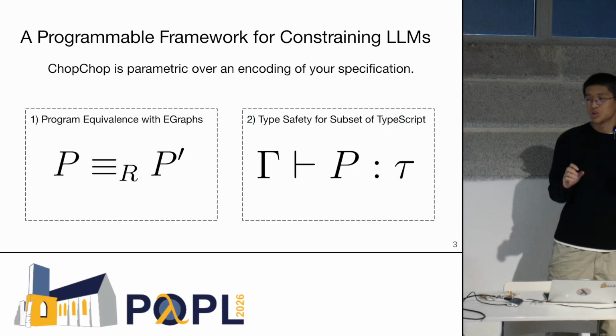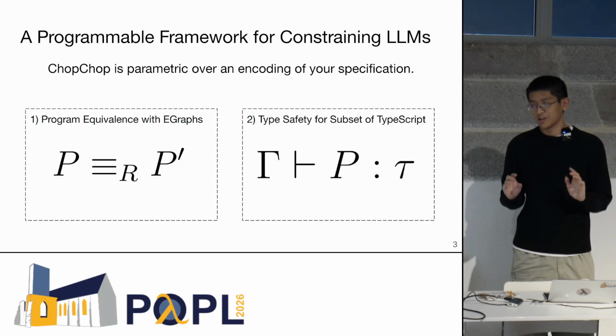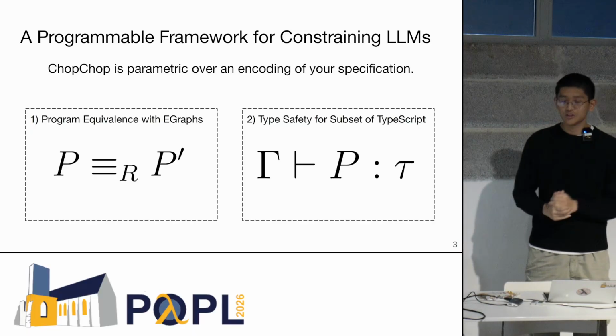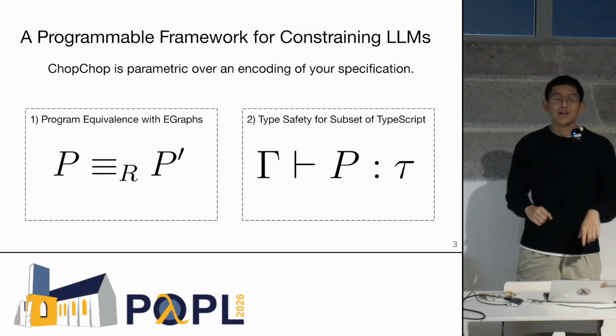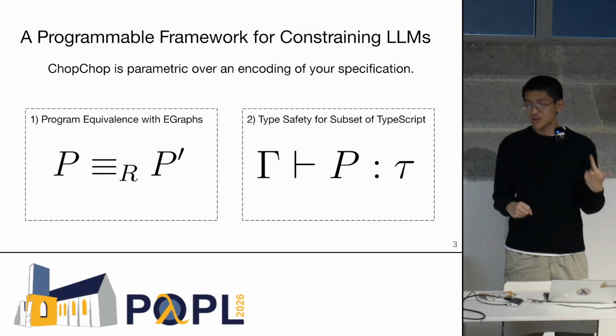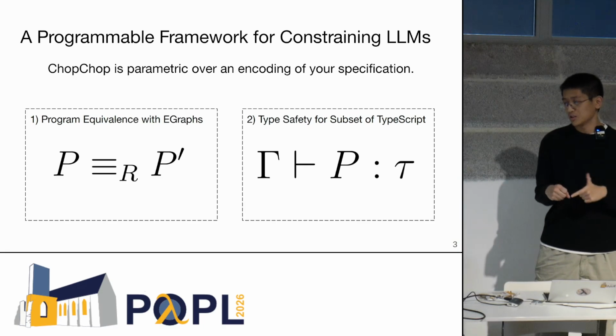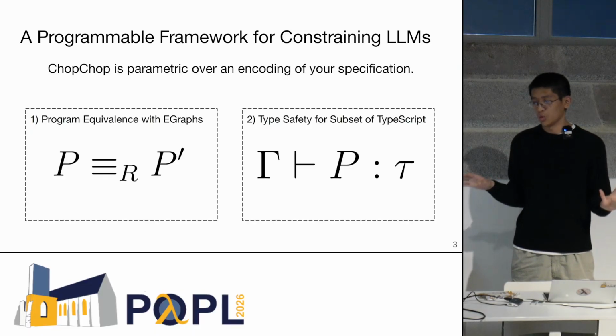So in this talk, I'm going to show you our framework for constraining LLMs to return code that only satisfies specifications. The key thing to note is that I'm using the word framework here, and that's because our method is parametric over an encoding of your specification. So that means that you can encode whatever type of specification you want in our system.